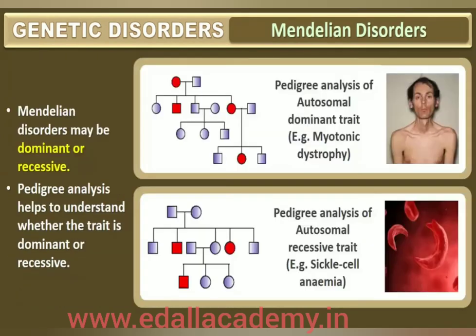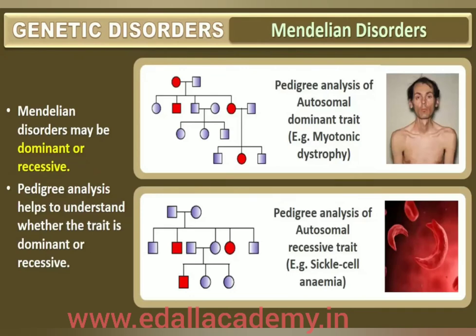It is important to mention here that such Mendelian disorders may be dominant or recessive. By pedigree analysis, one can easily understand whether the trait in question is dominant or recessive. Similarly, the trait may also be linked to the sex chromosome, as in the case of hemophilia. It is evident that this X-linked recessive trait shows transmission from carrier female to male progeny. A representative pedigree is shown in the figure. Refer to the diagrammatic representation for dominant and recessive traits.